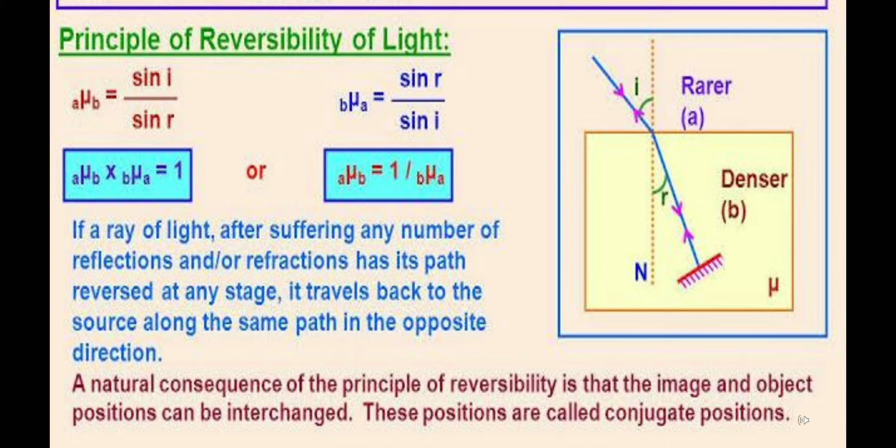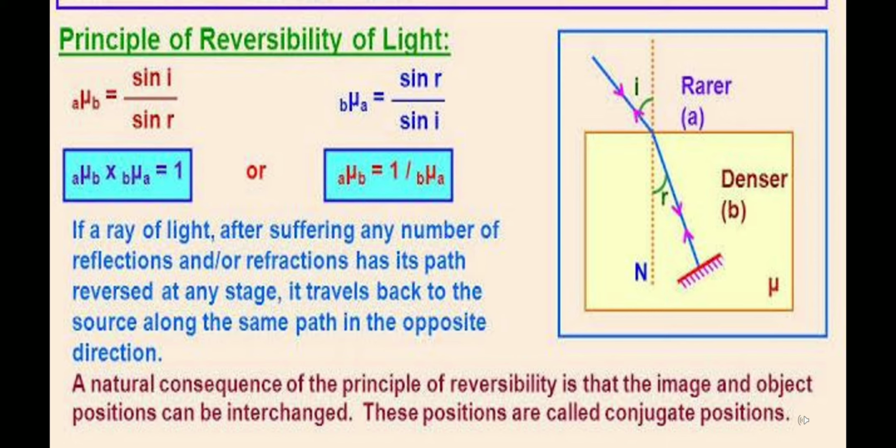Now, we can see this diagram where I and R are the angle of incidence and angle of refraction. Now, a mirror has been kept in the denser medium from where the light ray is traversing, so it reverses its path from there only. So the angle of refraction in the first case becomes the angle of incidence, and the angle of incidence in the first case becomes the angle of refraction, because it will obviously come out on the same path.